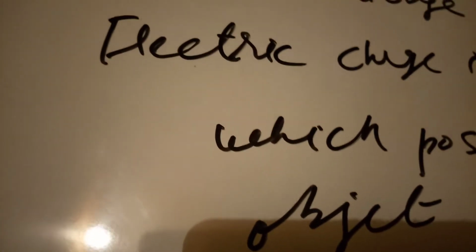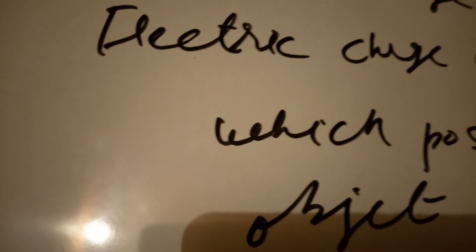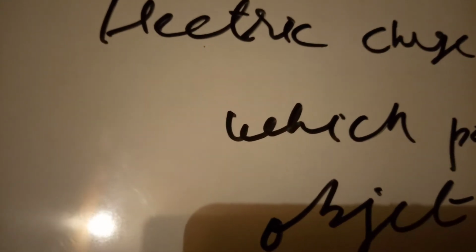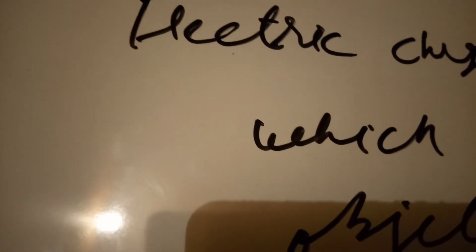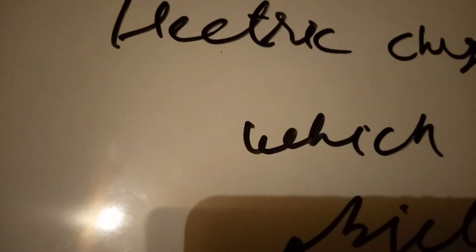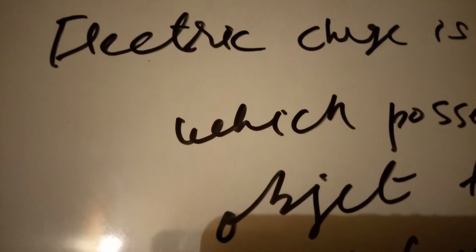When two suitable objects are rubbed against each other, these objects acquire electric charge due to transfer of electrons from one object to the other. One object possesses positive charge due to loss of electrons and the other possesses negative charge due to gain of electrons. Now we have to study the properties of electric charge.